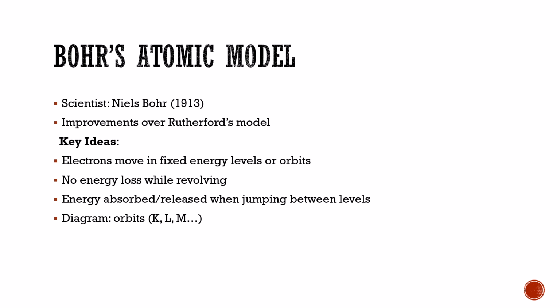In that atomic model, electrons move in fixed energy levels or orbits. There is no energy loss while revolving. Energy is absorbed or released when jumping between levels. And there are orbits K, L, M, N.